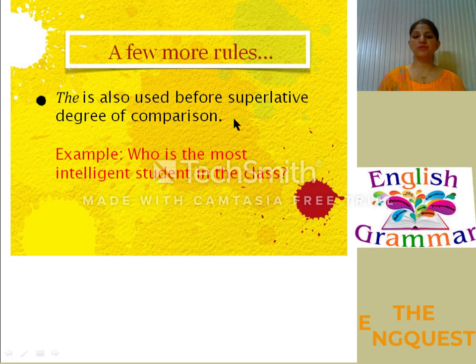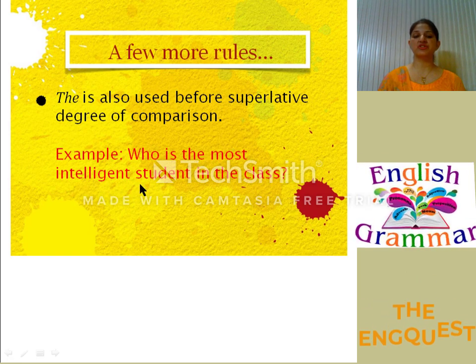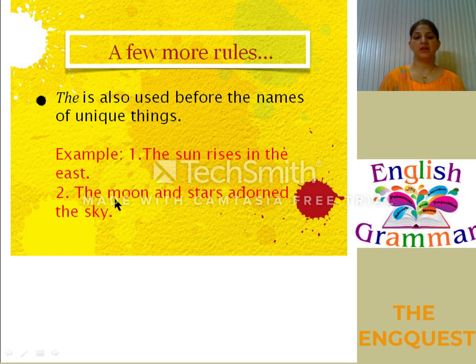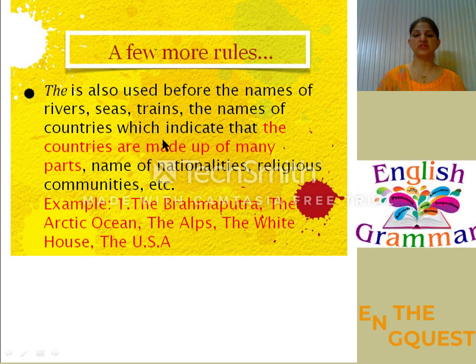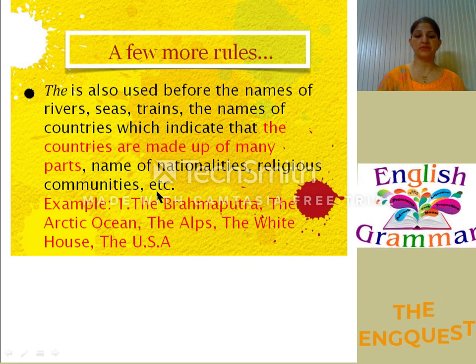The is also used before the superlative degree of comparison, as we have just talked about. Who is the most intelligent student in the class? So, the most intelligent student. In the next case, the is also used before the names of unique things, like the sun rises in the east, the moon and the stars dot the sky. The is also used before the names of rivers, seas, trains, the names of countries which indicate that the countries are made up of many parts, and names of nationalities, religions, communities, etc. For example, the Brahmaputra, the Arctic Ocean, the Alps, the White House, the USA.